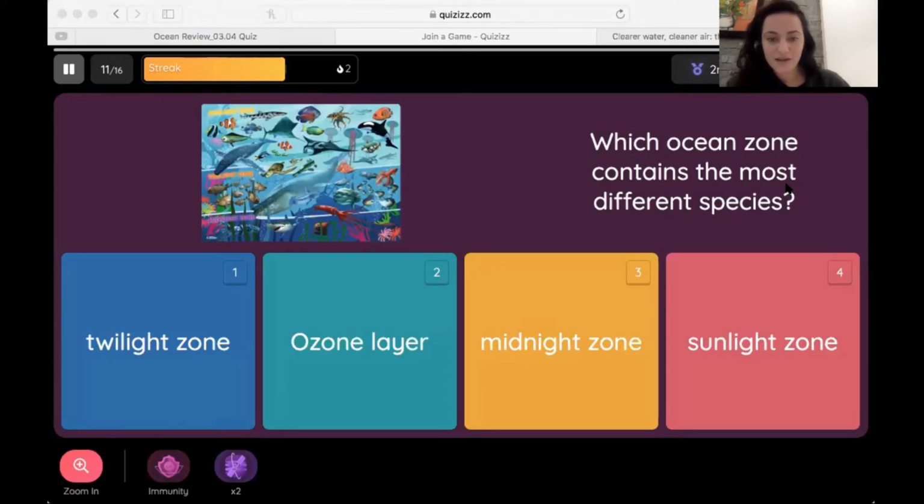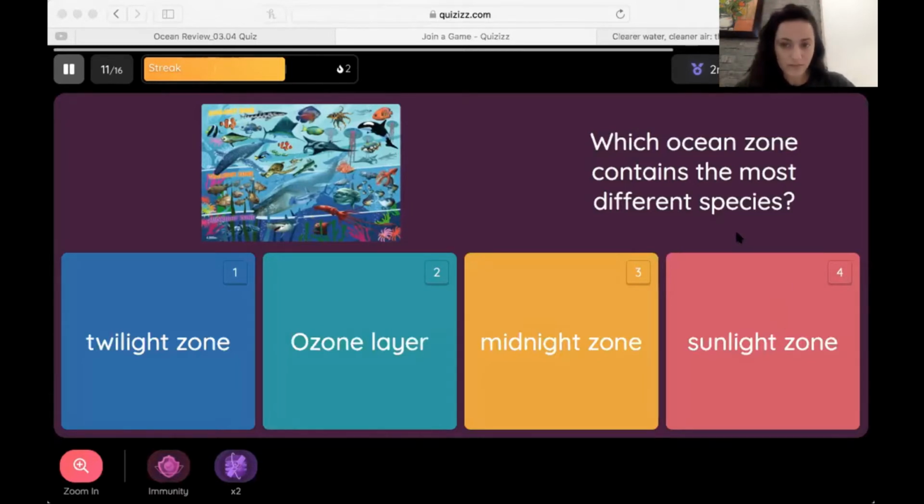Plants need light to grow. And bioluminescence is in the twilight zone because the sunlight zone already has light. And in the midnight zone, a lot of the animals don't have eyes because it's too dark. So bioluminescence is in the twilight zone.